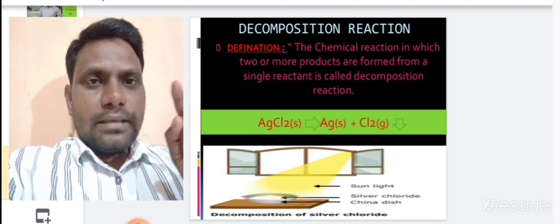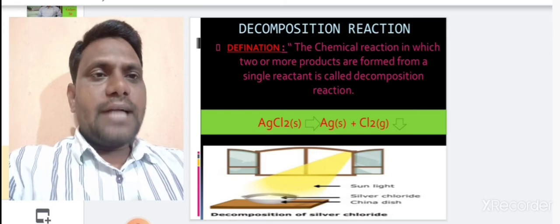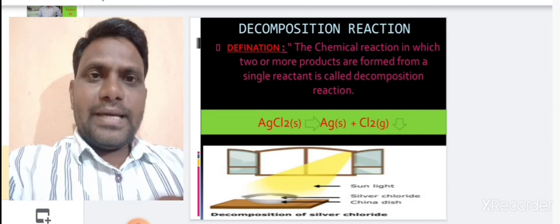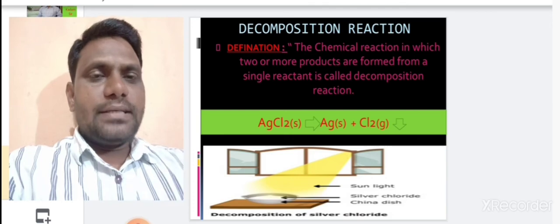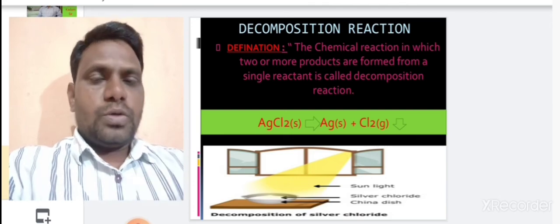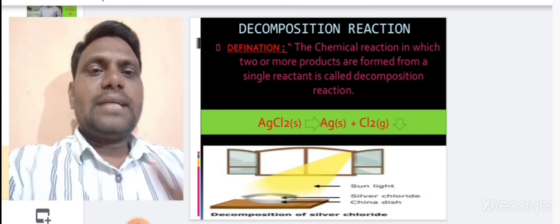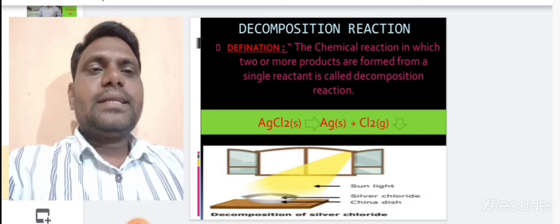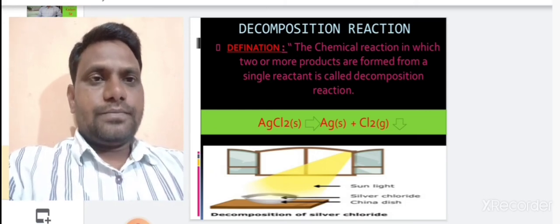Then it decomposes into calcium oxide, and CO2 gas is evolved. Here also two products are formed, that is calcium oxide and CO2 gas, from a single reactant, that is calcium carbonate, and that's why it is an example of decomposition reaction.